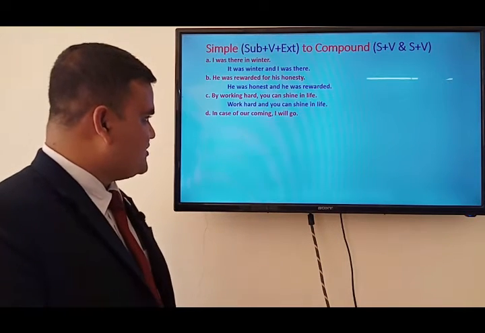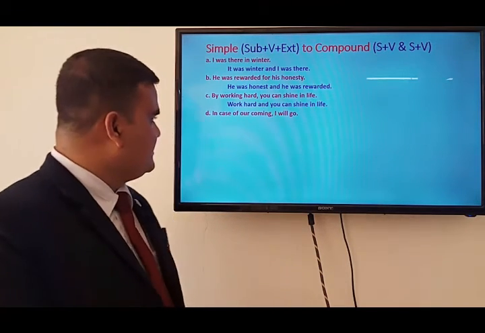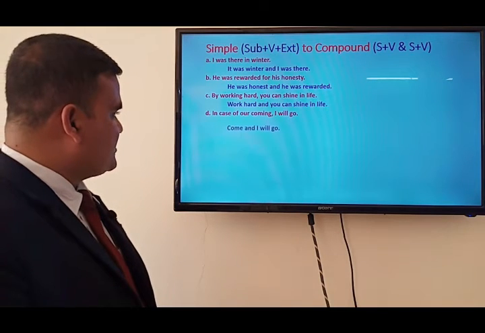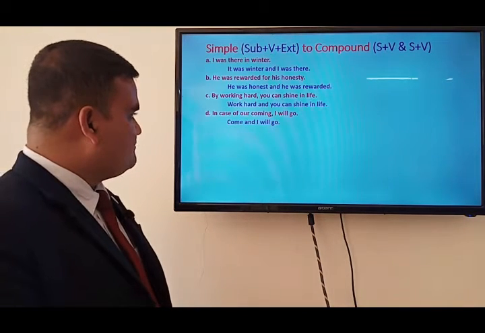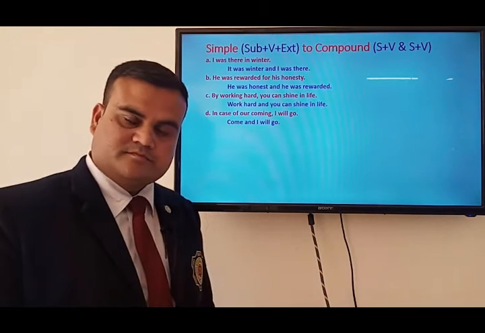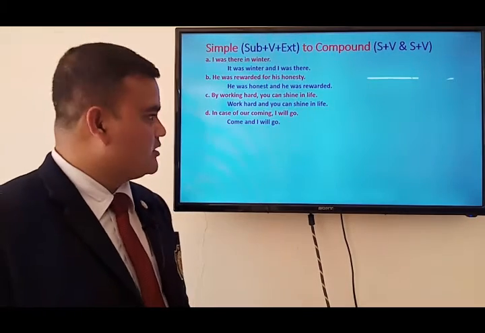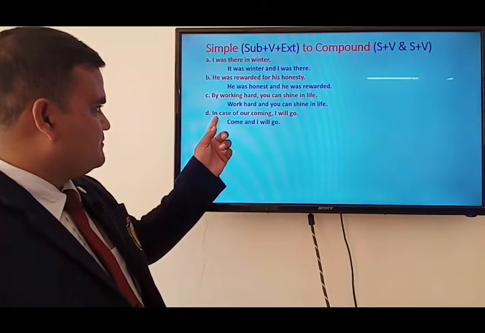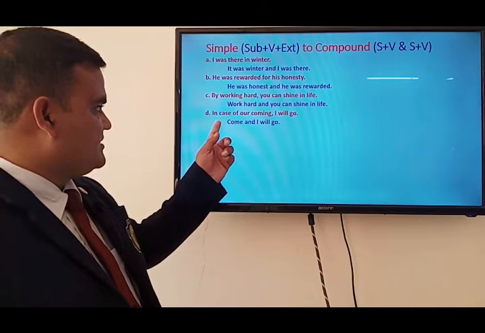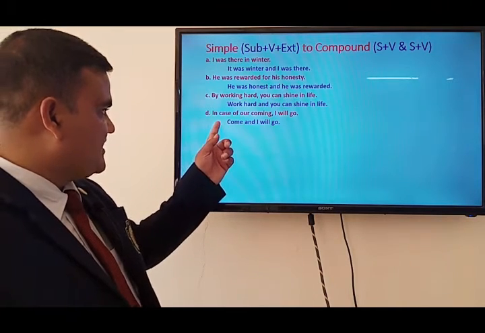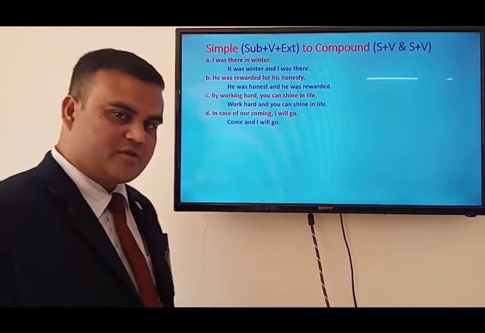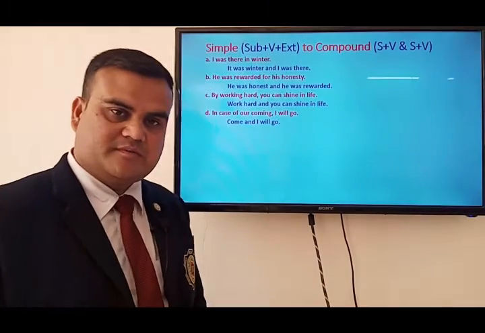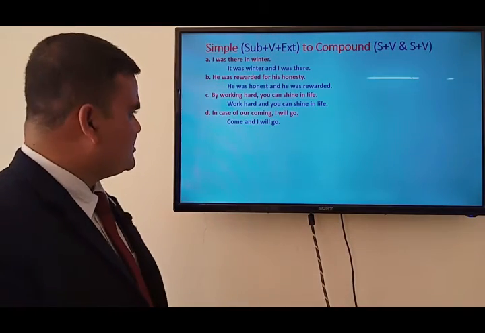Here our or your we can use, no problem. We can transform it: come and I will go. That is added with some phrasal prepositions, like in case of, on account of, by dint of, due to, in spite of.